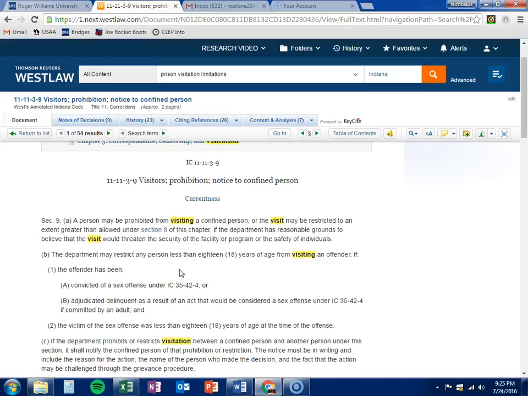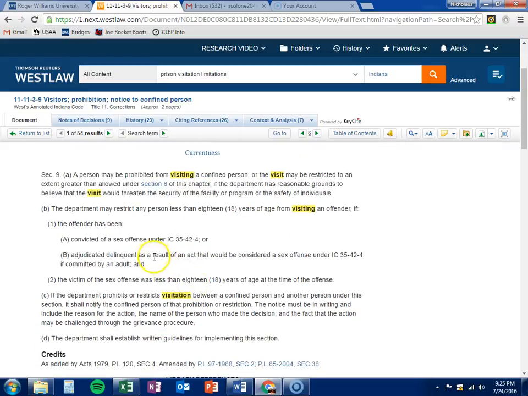The statute goes on to say that in paragraph Bravo, the department may restrict any person less than 18 years of age from visiting an offender if the offender has been convicted of a sex offense, adjudicated delinquent as a result of an act that would be considered a sex offense, or the victim of a sex offense was less than 18 years of age at the time of the offense. Our gentleman, we don't have that information, but I'm going to go ahead and infer that he is not in prison for a sex offense. And so we're going to say that this subparagraph does not apply.